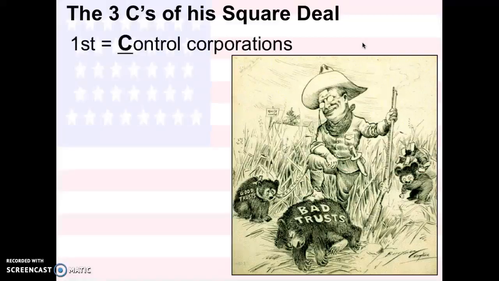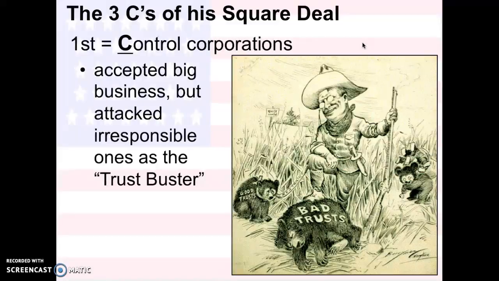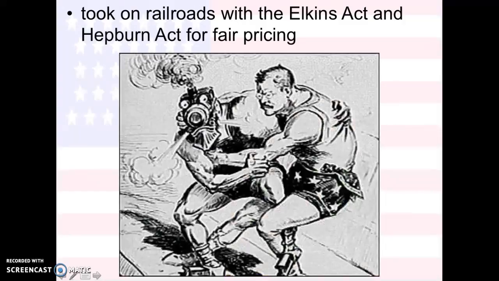The first one is he wanted to control corporations, which means he accepts big businesses, but he attacks irresponsible ones. So you can see in this picture he's got the bad trust underneath him, and he's got the good trust on a leash. And they call him the trust buster.